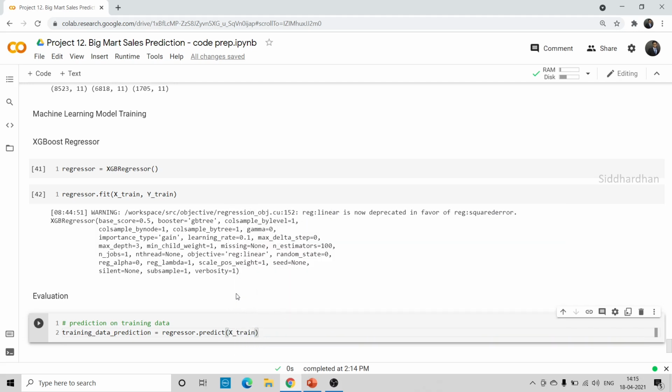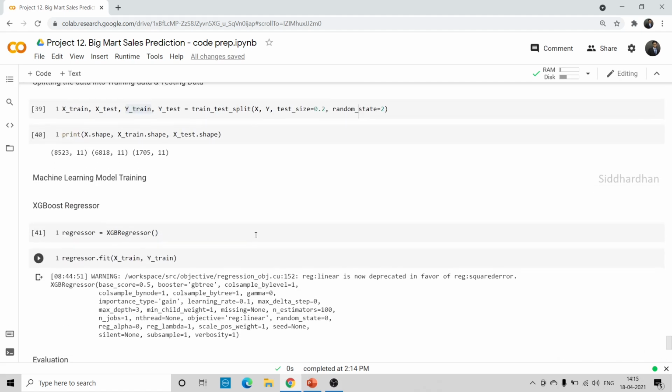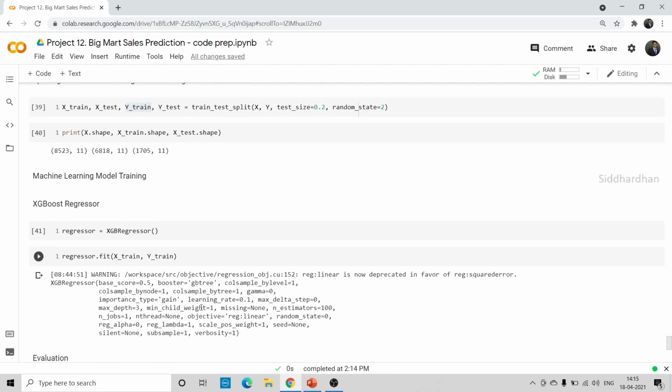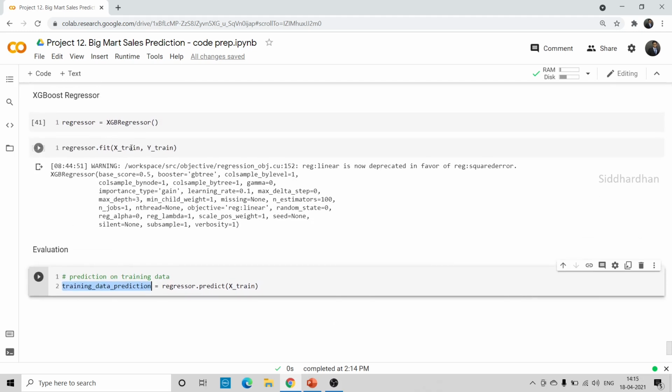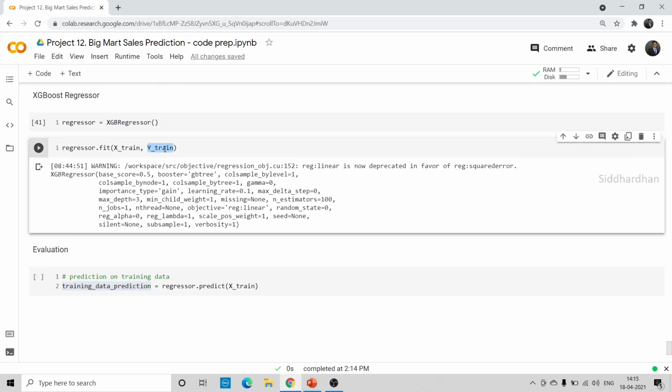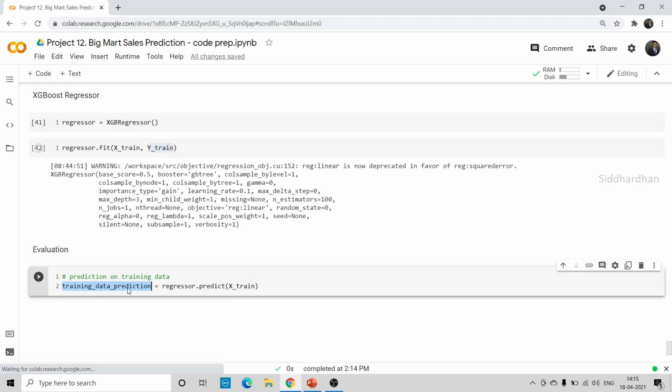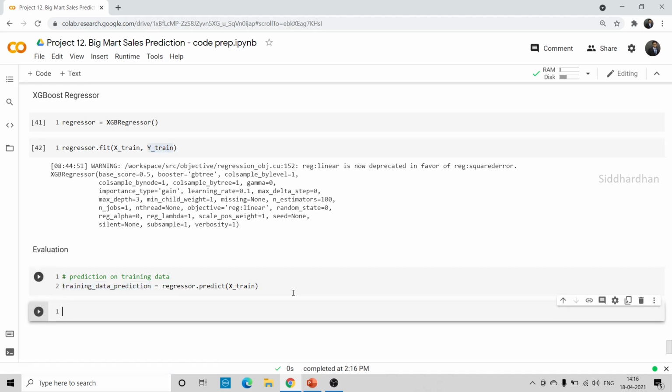So what I'm doing is, if you see here, we have trained our model with x train and y train, right? So now I'm going to use this trained model to predict some values. So I'm giving this x train alone. It will try to predict the y values, and I'm storing this predicted value in this variable called training data prediction. So y train is the original y value and training data prediction is the values predicted by our model. Okay, so let's run this, and now let's find the r squared value.